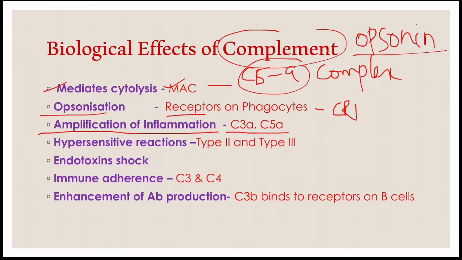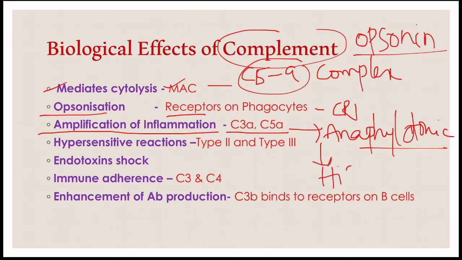Chemotactic means they attract the other cells to the site of the damage and bring about the lysis of the cell. Anaphylotoxic means they release histamine, which leads to the increase of capillary permeability.